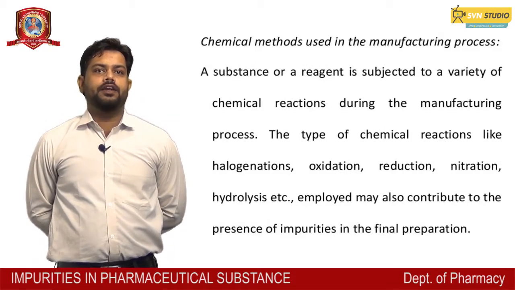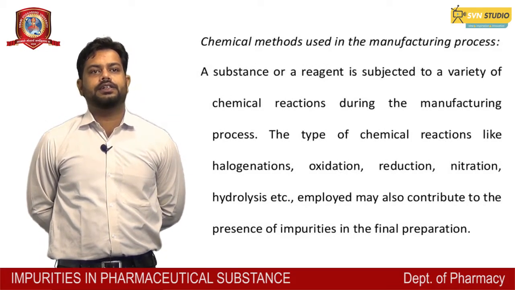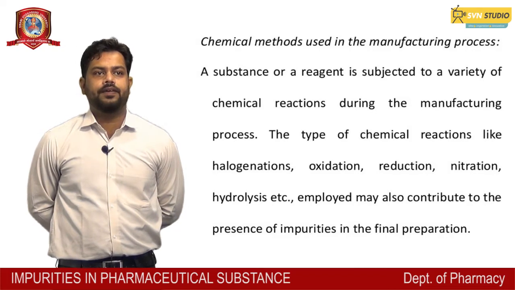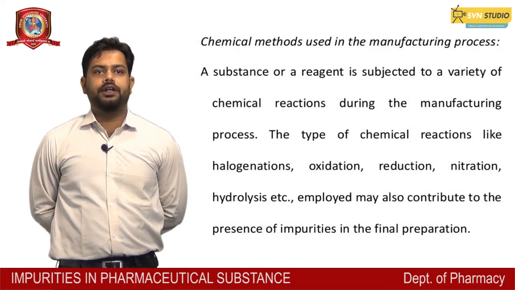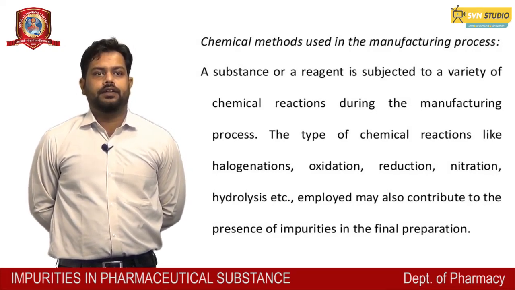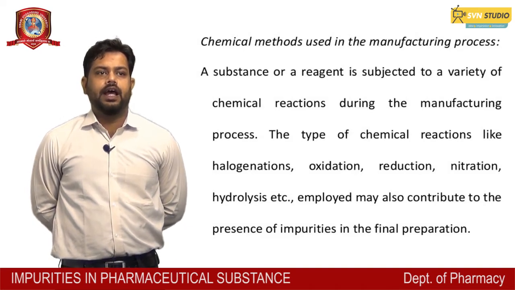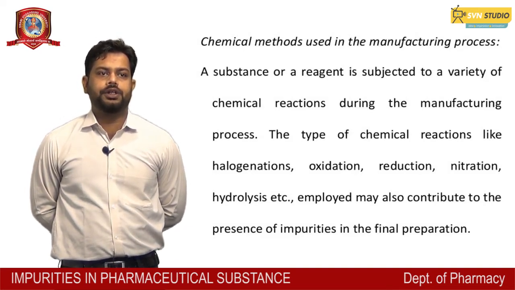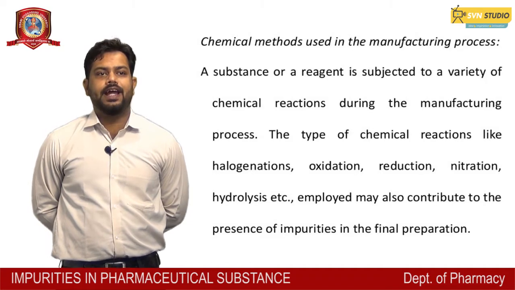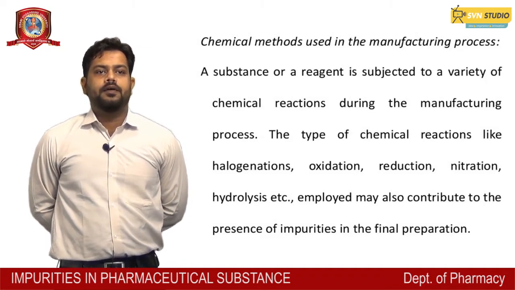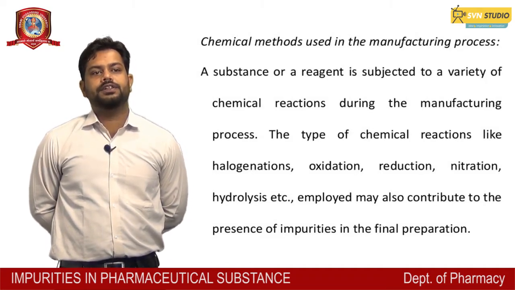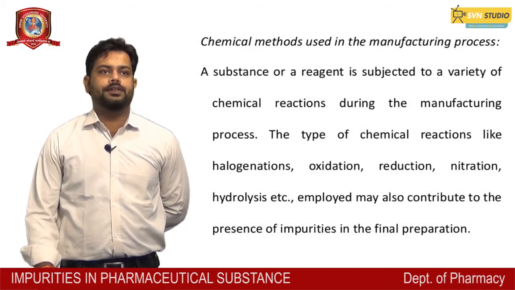Chemical methods used in the manufacturing process. A substance or a reagent is subjected to a variety of chemical reactions during the manufacturing process. The types of chemical reactions, like halogenation, oxidation, reduction, nitration and hydrolysis, etc., employed may also contribute to the presence of impurities in the final preparations.